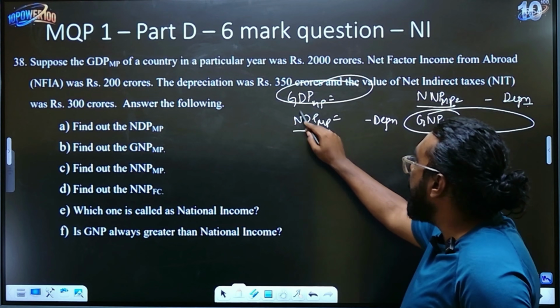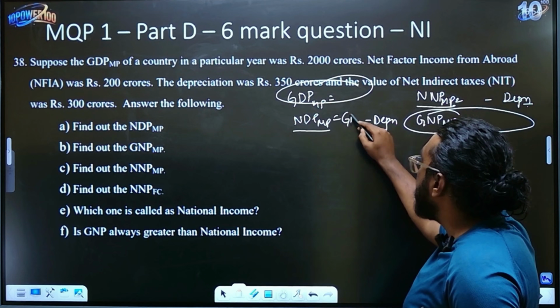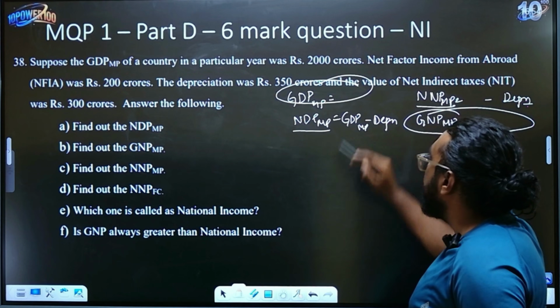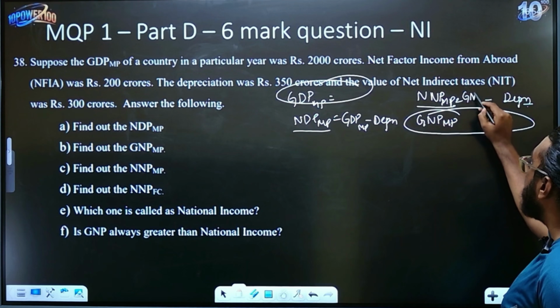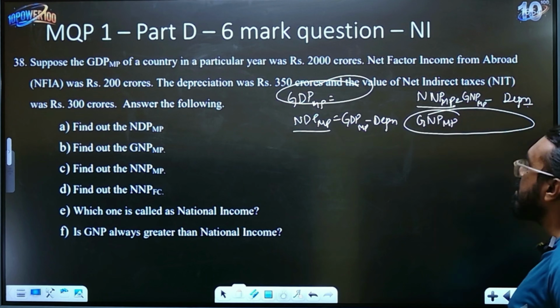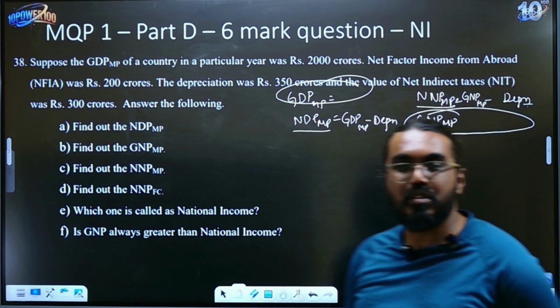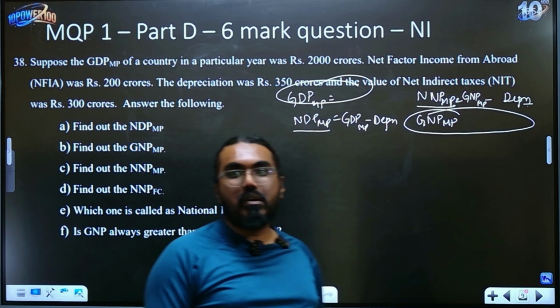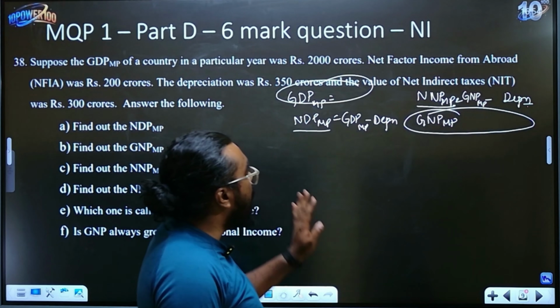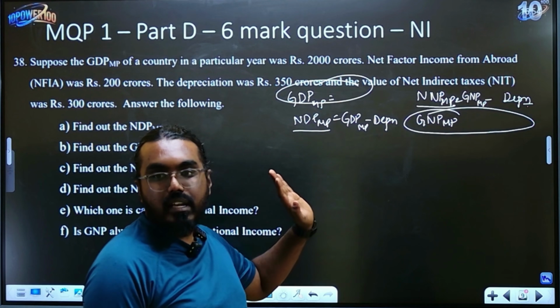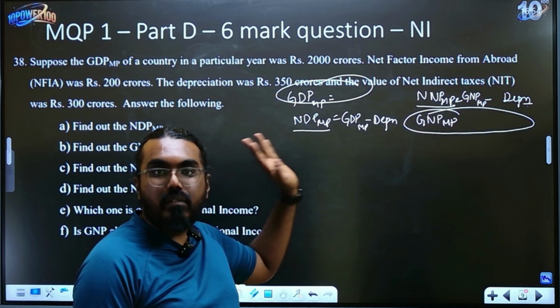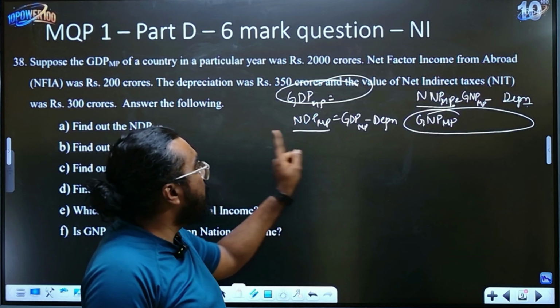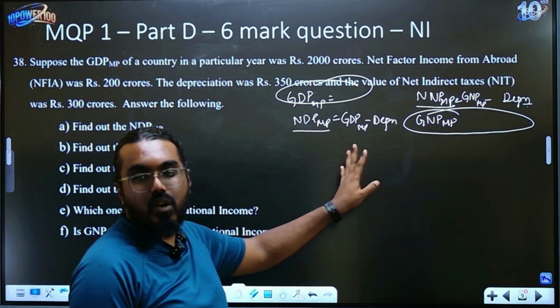So for example, NDP at market price will be subtracted from GDP at market price. Similarly, NNP at market price will be subtracted from GNP at market price. Simple, right? So this is how you remember. If you are able to remember these small techniques, then a large portion of your questions will be clear. You now know 3 formulas. When market price comes, you are always subtracting the depreciation from the corresponding gross domestic or the gross national product.